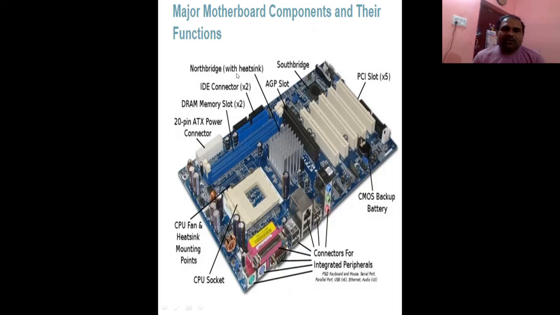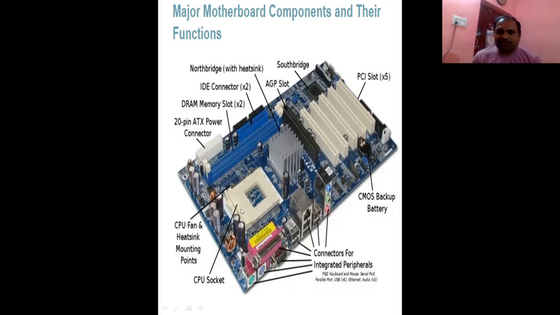This is the north bridge with the heatsink. This is the south bridge. This is the PCI slot. This is the IDE connector. This is DRAM, and here the DRAM slot is there. This cross 2 means 2 slots of DRAM are going to be inserted here. This is the 20 pin ATX power connector, and this is the CPU fan and heatsink mounting points.